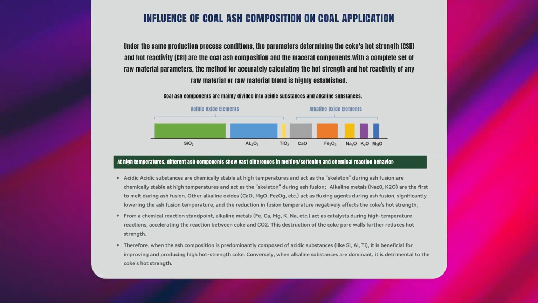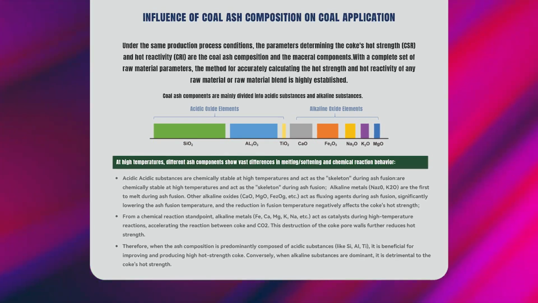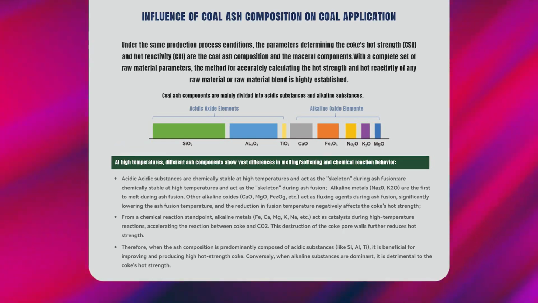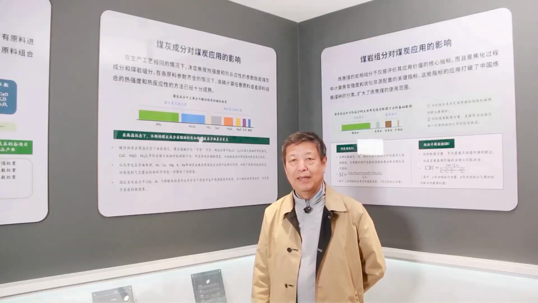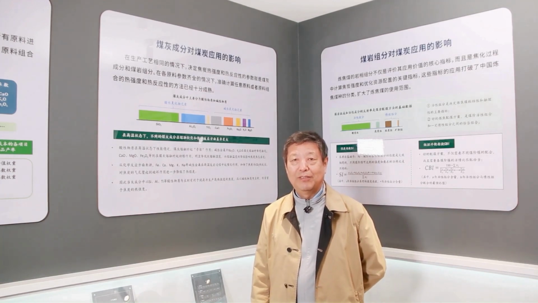Some are positively correlated, others are negatively correlated, and they also interact with each other. We will assign influence weightings to each parameter based on different application conditions. Today, we have introduced the parameters within coal that affect the coke result, divided into these 5 categories.